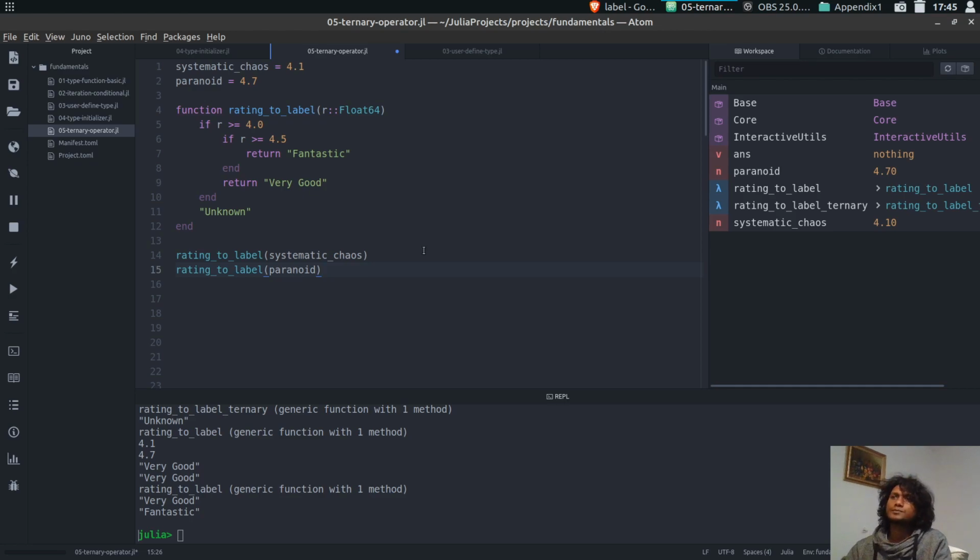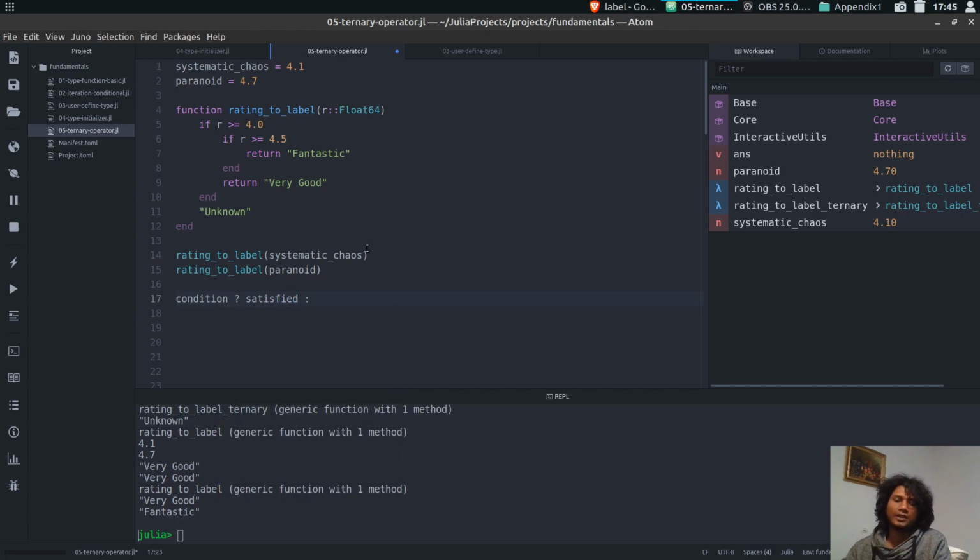And now we want to use the ternary operator instead. The main keyword for the ternary operator is a question mark and a colon. For the same if-else statement, if we want to convert that, the first statement was whether it's greater than 4 or not. To convert that, the condition will be at the beginning, which is R greater than 4.0, and if it's satisfied, that part should be returned.